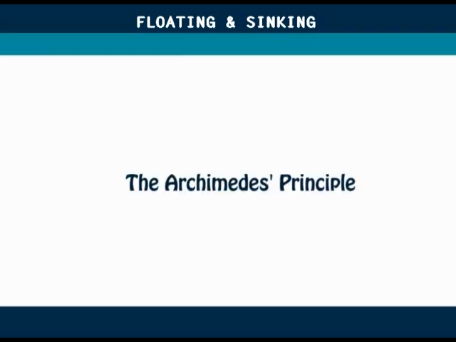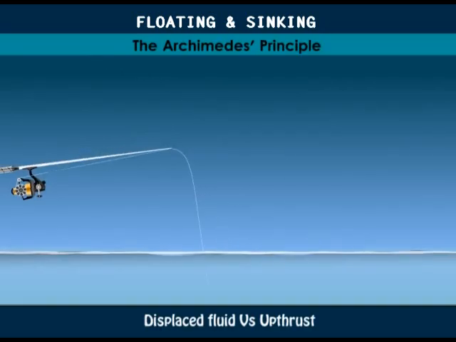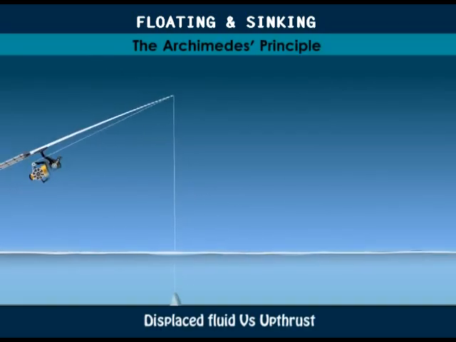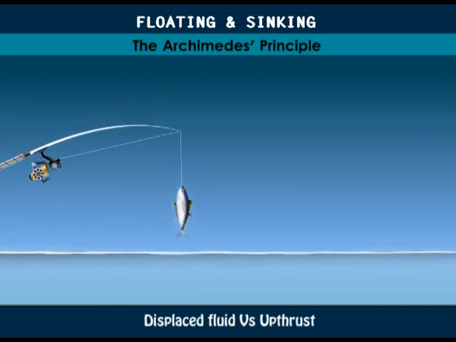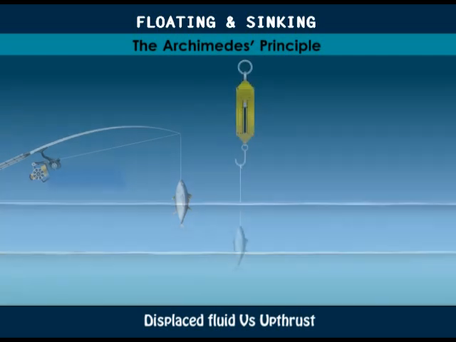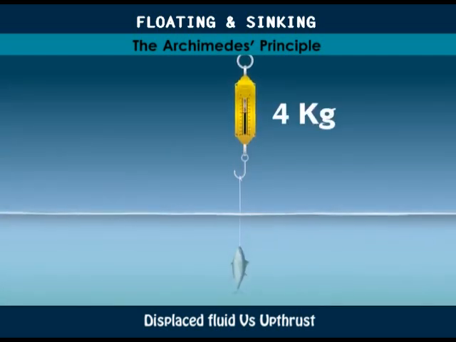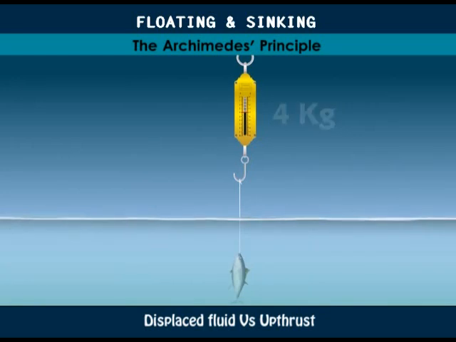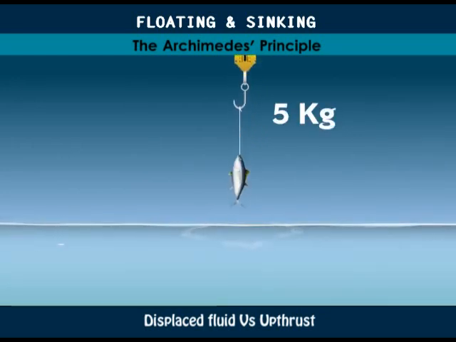Let's get deeper into upthrust by looking at what we call the Archimedes principle. Now, consider a fisherman catching a fish with a fishing line. When pulling the line, it is felt that the weight of the fish in water is less than that in air. For instance, the weight in water may be 4 kilograms, and the weight outside is 5 kilograms.